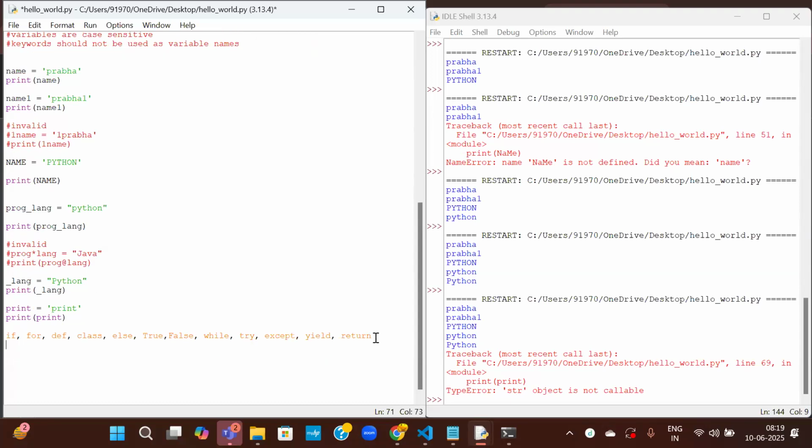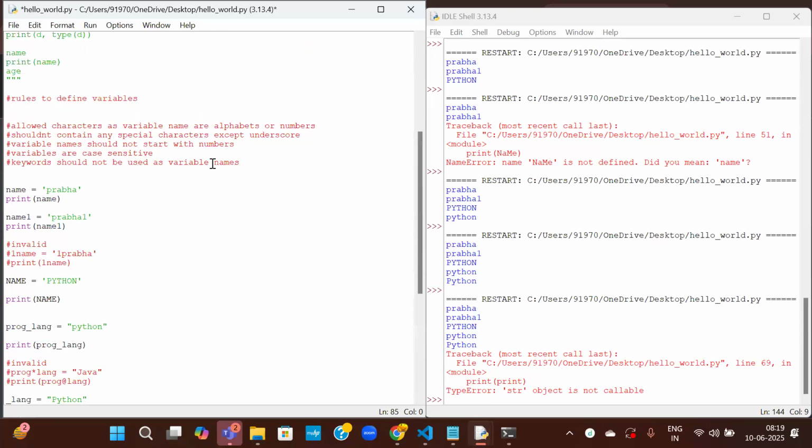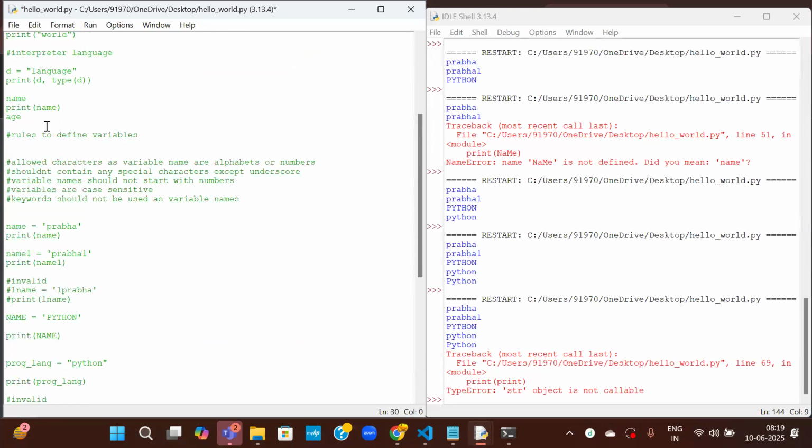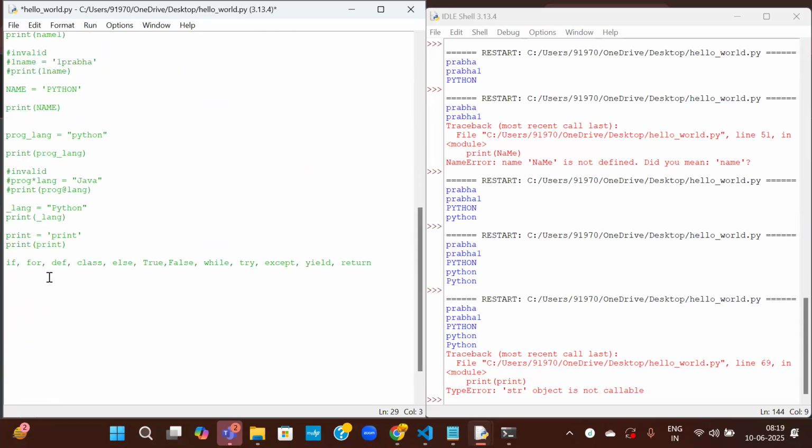So these are the rules about declaring the variables. Now I want to comment all of this. I don't want to run all this program now. I want to move into a new concept. So let us see the data types in Python.